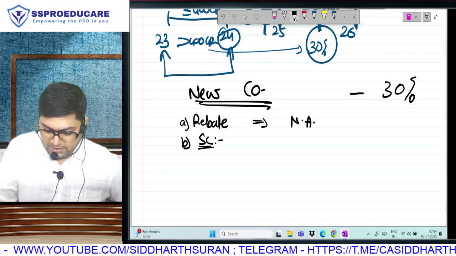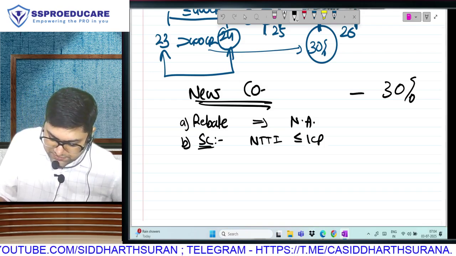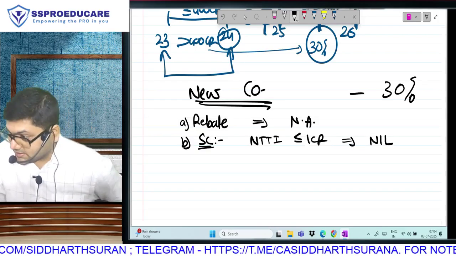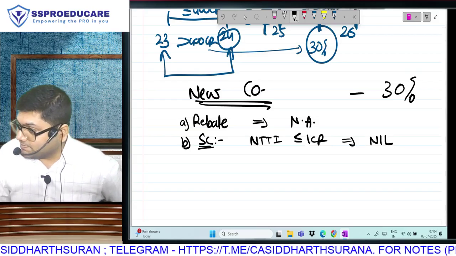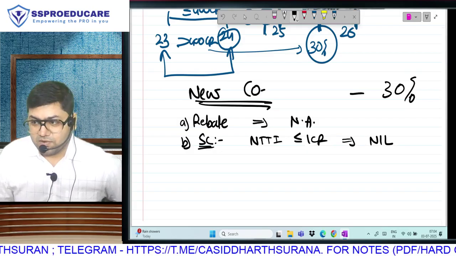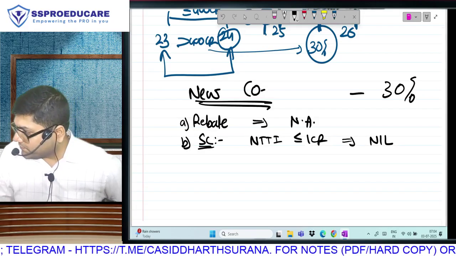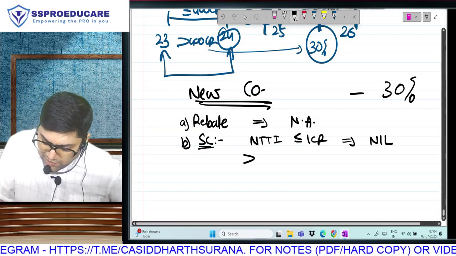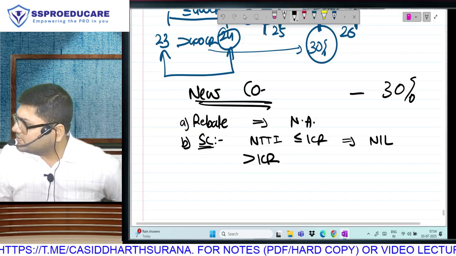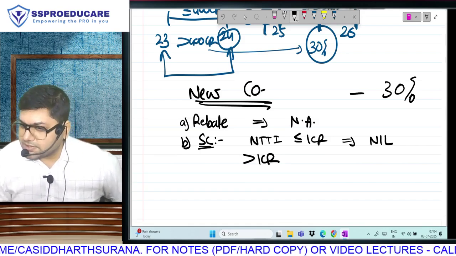For domestic company, if the net taxable total income is up to rupees 1 crore, there will be no surcharge. So let us conclude, companies and firms will have surcharge only when their income exceeds 1 crore. After 50 lakh ka 10% surcharge is applicable for individual HUF, not for firms and companies, after their income crosses 1 crore. Tell me one thing, partnership firm ka surcharge after 1 crore is 12%. Correct? Individual ka surcharge after 1 crore is